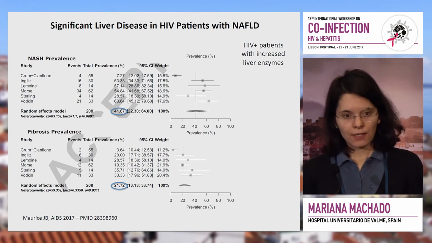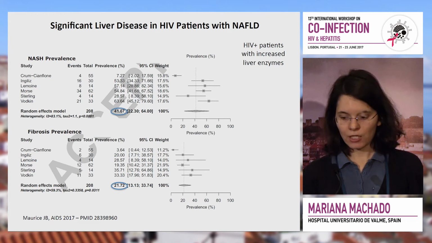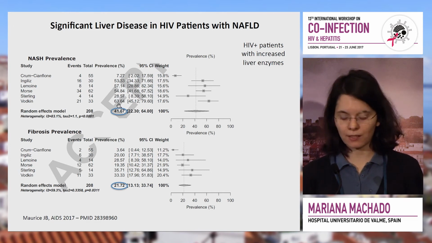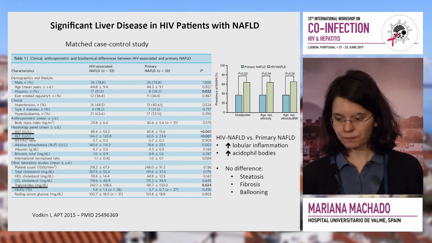What about significant liver disease in HIV patients with NAFLD? Not just steatosis, but NASH and fibrosis, that is what dictates the prognosis. So in this meta-analysis, we did find a higher prevalence of NASH in these patients, as would be expected for the general population, as well as a higher fibrosis prevalence in HIV patients.